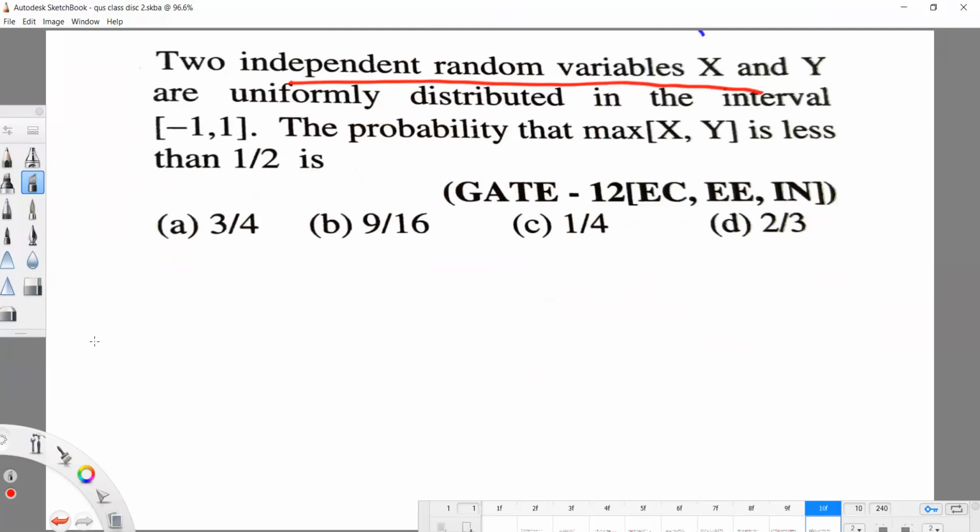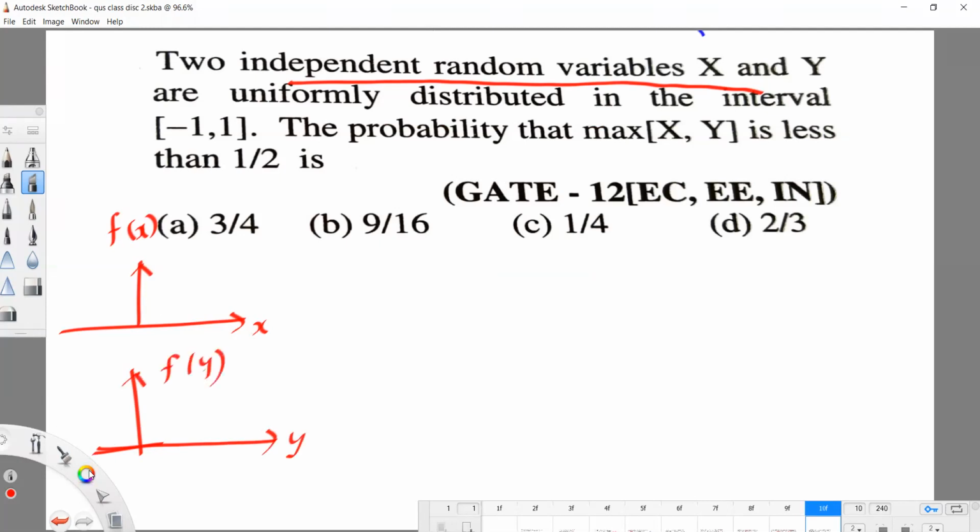Two independent random variables x and y are uniformly distributed. Uniform distribution means f of x is uniform, and y also has a probability density function f of y. They said x and y are uniformly distributed. So x value is from -1 to 1, and y value is from -1 to 1. We know that the area under the probability density function is 1, so this value is 1/2, and this value is also 1/2. That is the first statement.